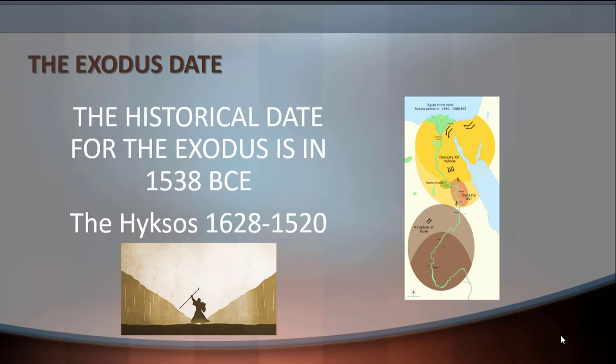The Hyksos were a dynasty from Canaan. They were Canaanites who invaded Egypt, and they enslaved the Israelites. So in the next videos, I will explain why this dynasty was the pharaohs who enslaved the Israelites, and I will give all the details.